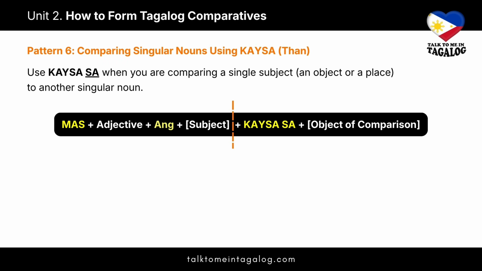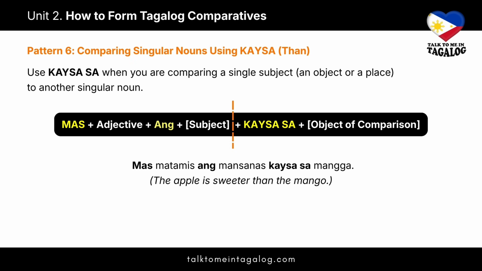Our next pattern is used for comparing singular nouns using the Tagalog word KAYSA, which translates to than in English. Use KAYSA sa when comparing one object or place to another singular noun. The structure to follow is mas plus adjective plus ang plus subject plus KAYSA sa plus object of comparison. Note that sa is required here because the object you are comparing it to is a singular common noun.